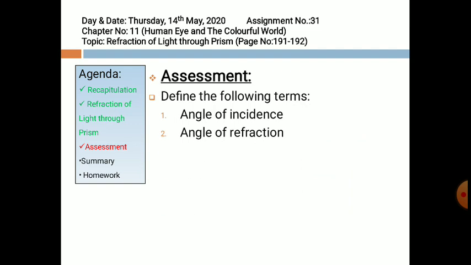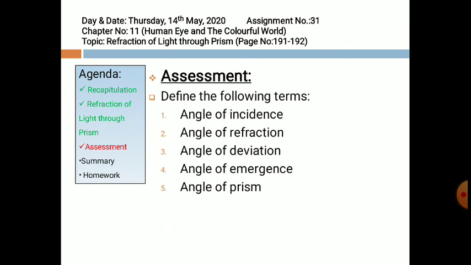What is angle of refraction? The refracted ray makes an angle with the normal, that is known as angle of refraction. Now you will answer angle of deviation, angle of emergence and angle of prism.